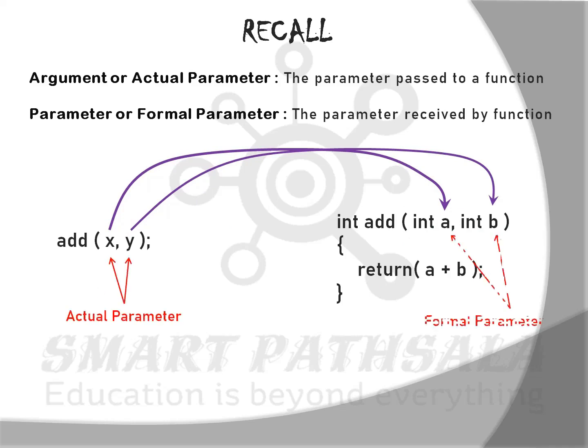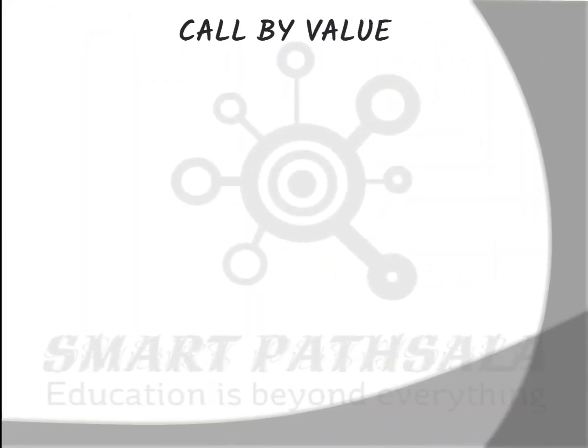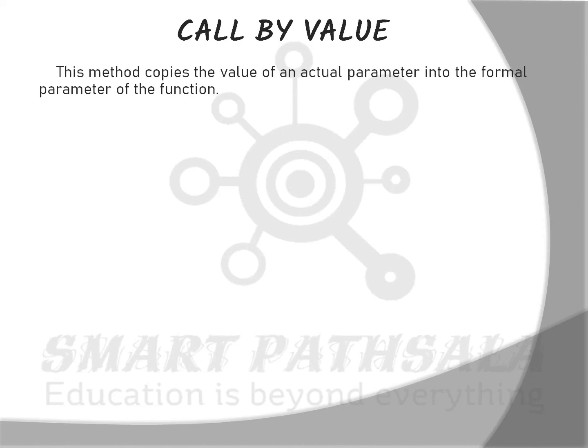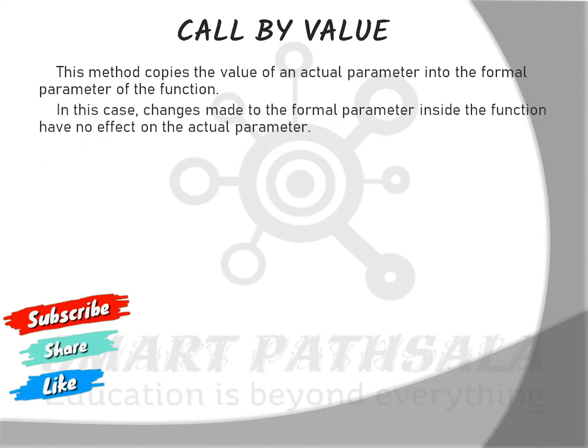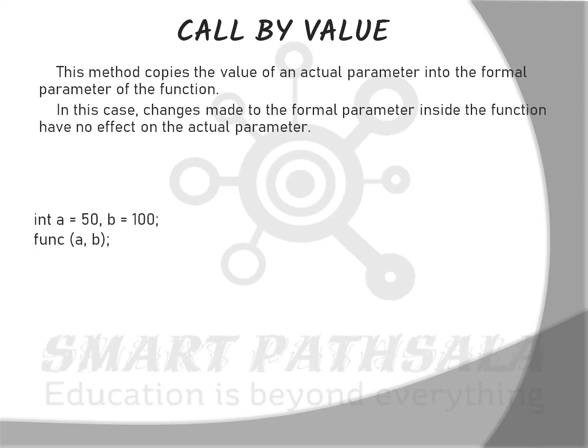Now let us see what is call by value. This method copies the value of an actual parameter into the formal parameter of the function. In this case, changes made to the formal parameter inside the function have no effect on the actual parameter. For example, now this is the calling procedure. Here there are two variables a and b. Let me first declare the two variables a and b. Now a contains the value 50 and b contains the value 100.